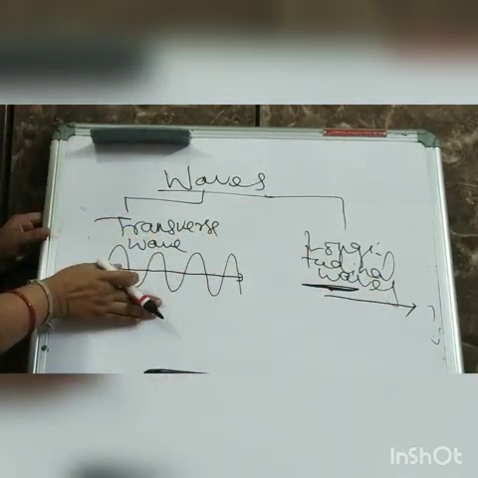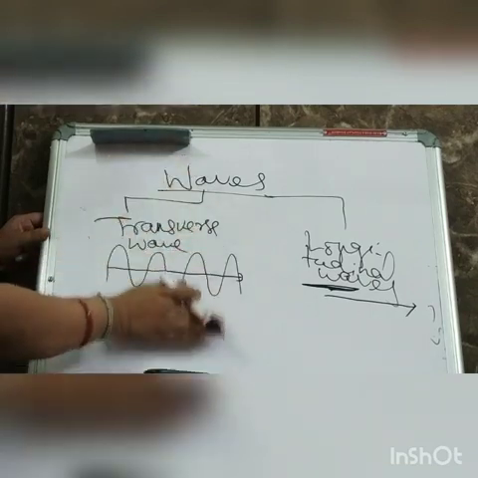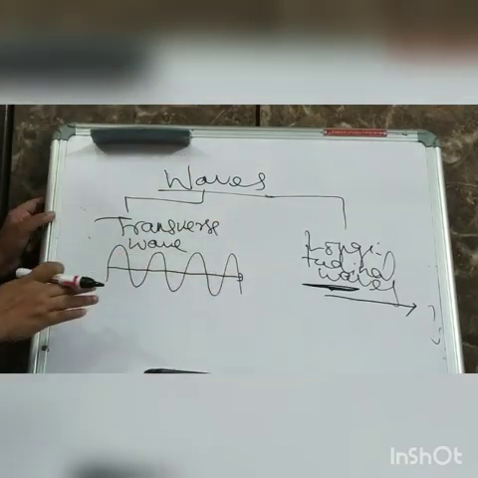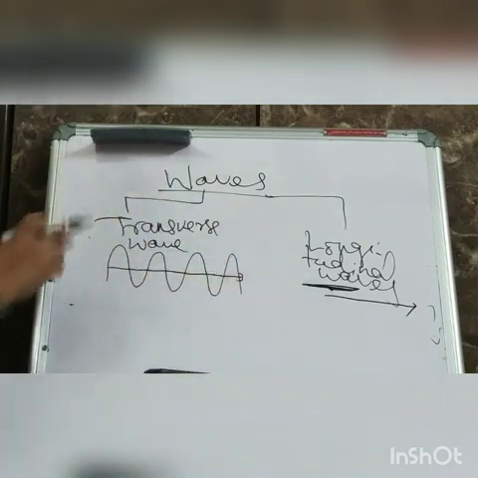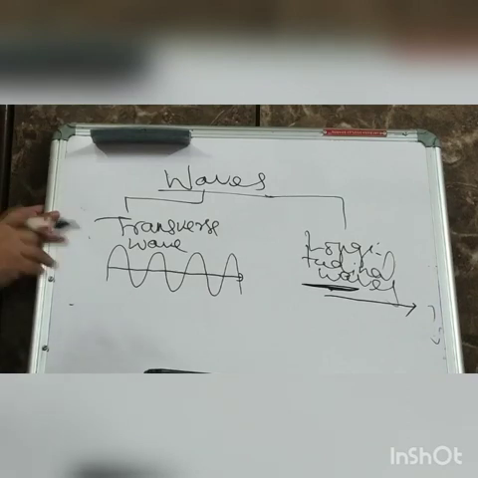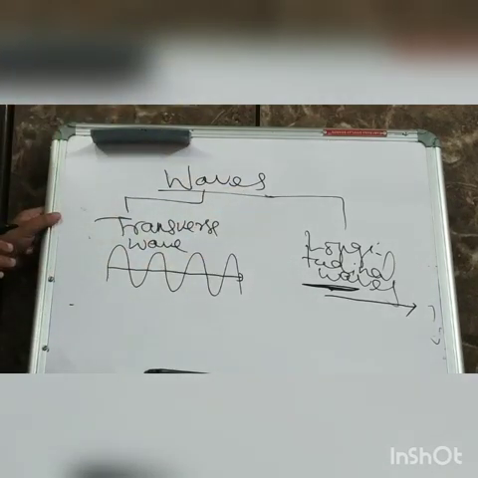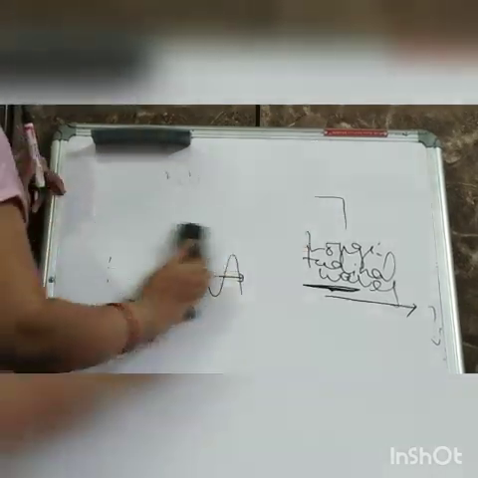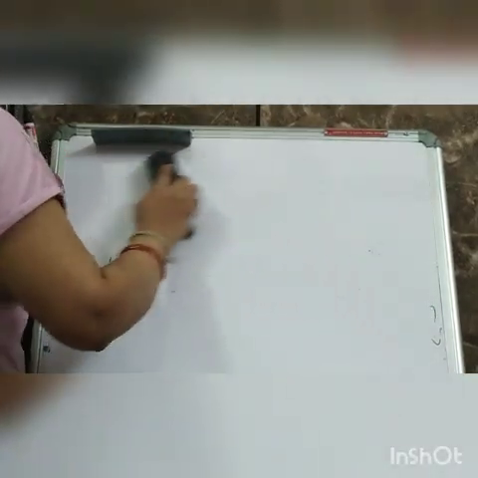But in transverse, the particle will vibrate like this, but the wave will travel like this. Longitudinal waves are found in solids, liquids and gases. Example, sound waves. So now slowly we are touching the topic of sound waves.